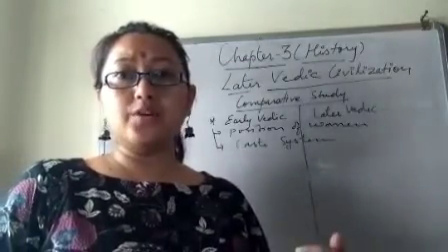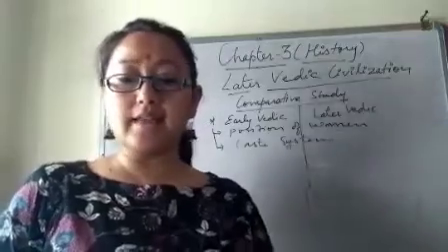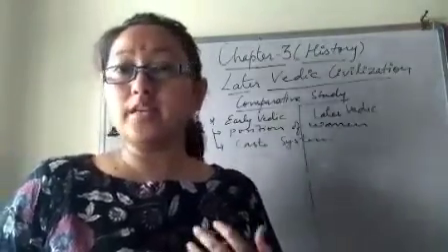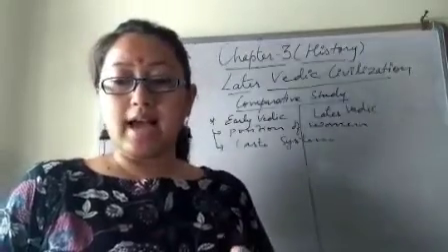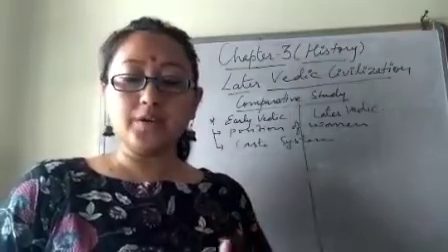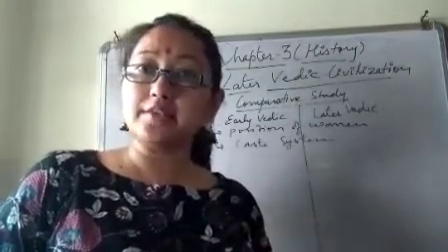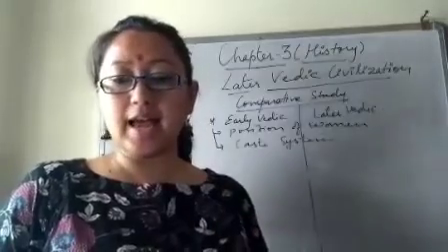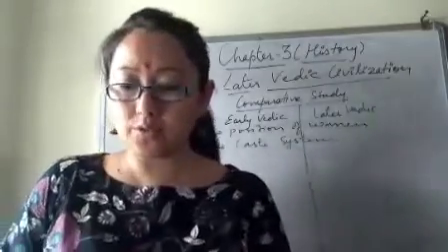Shudras were like servants, and their position was really miserable because they were not given rights. They were deprived of what? Learning the sacred text, education. They were deprived of education and of performing sacrifices also, right?